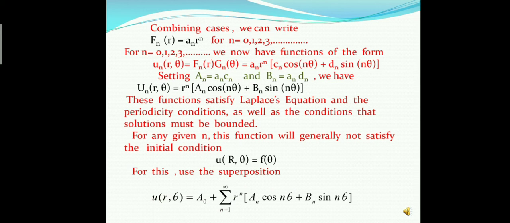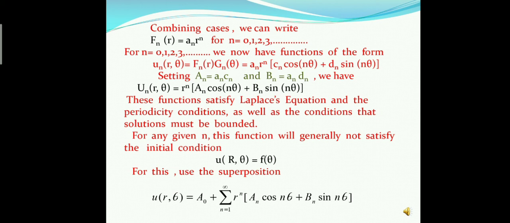Now we combine the cases and we can write f_n(r) = a_n r^n for n = 0, 1, 2, and so on. Now the functions of the form u_n(r,θ) = f_n(r) g_n(θ) = a_n r^n (c_n cos nθ + d_n sin nθ).